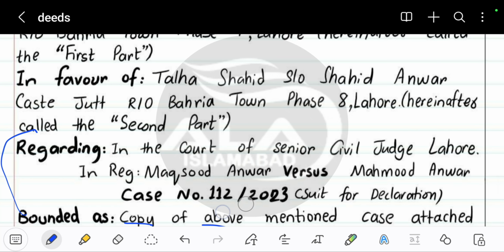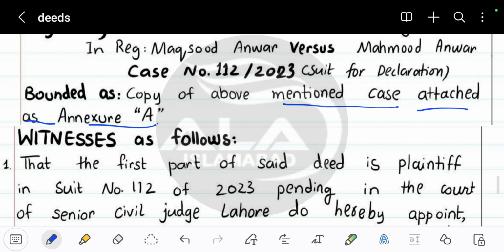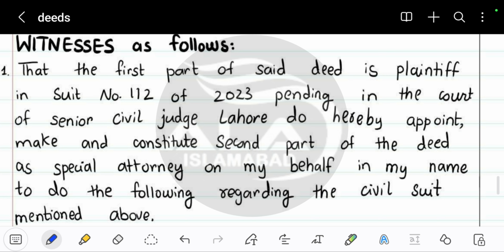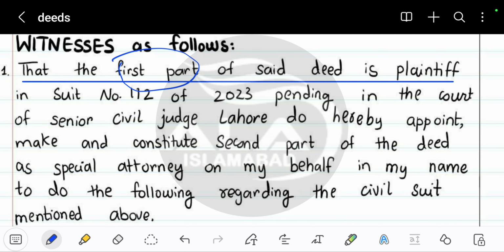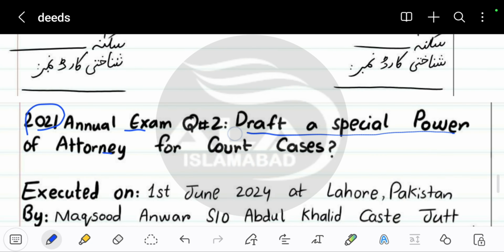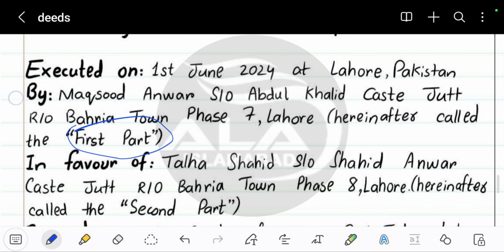So I'm going to read the other lines now. Now we have to start the deed with the heading named witnesses as follows. So the first point you have to add is that the first part of said deed is plaintiff. So basically the first part, as I've said earlier, let me just show you. This person over here who has made this deed is known as the first part. The person who is making the deed is the first part, and you can also call him the plaintiff.